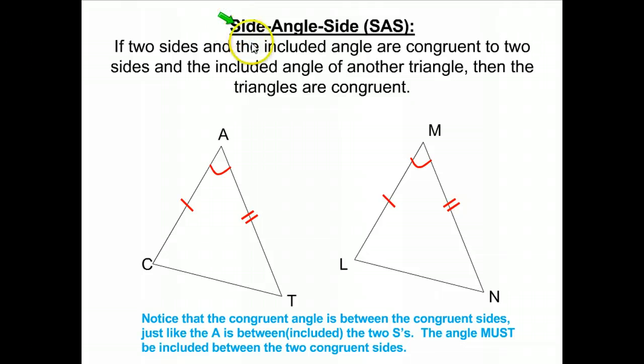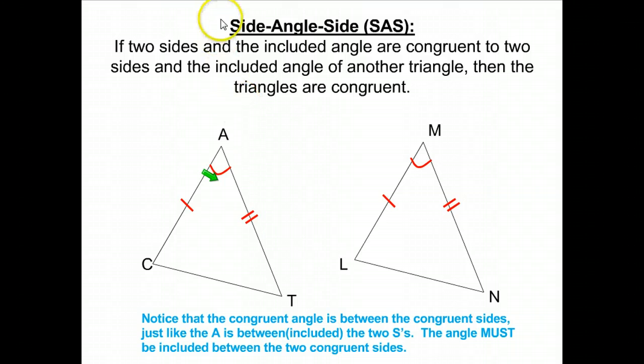All right, this is the side angle side postulate for congruent triangles. It says that if two sides and the included angle are congruent to two sides and the included angle of another triangle, then those two triangles are congruent. Like we talked about before, we know two triangles are congruent if all of their sides are congruent and all of their angles are congruent. But that would be a lot of work to know every single time.